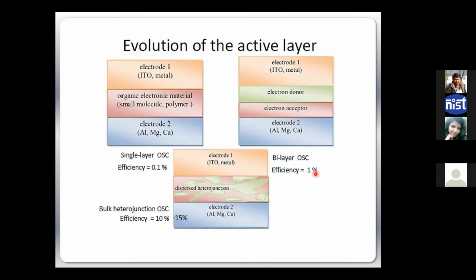And the recent trend is that instead of taking a bilayer, we mix them. It's called BHJ, bulk heterojunction solar cell. We take a p-type material and an n-type material in solution, prepare a mixed solution, and then use it in a single layer type concept. There we can get 10 to 15% efficiency. Why such evolution is happening and what is the basic physics behind it, I will talk about. Why the single layer was so weakly efficient, and why efficiency increases, leading to the 10-15% efficiency nowadays.